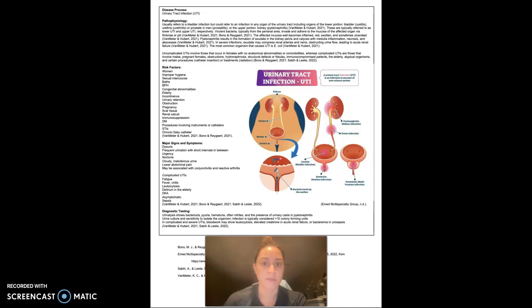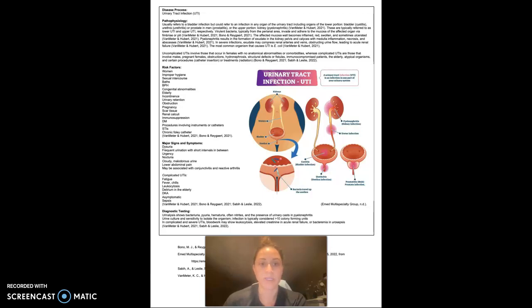The most common organism that causes UTI is E. coli. Uncomplicated UTIs involve those that occur in females with no anatomical abnormalities or comorbidities, whereas complicated UTIs are those that involve males, pregnant females, obstructions, hydronephrosis, structural defects or fistulas, immunocompromised patients, the elderly, atypical organisms, and certain procedures or treatments. Risk factors for UTI include women.